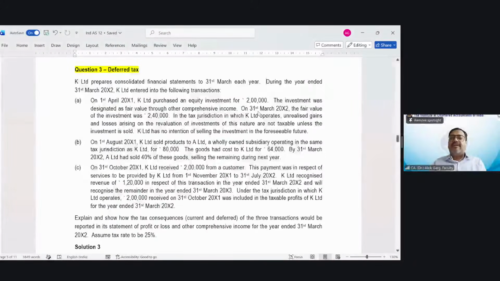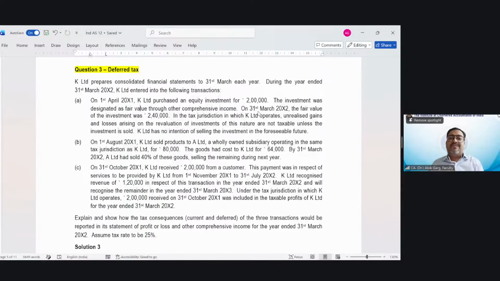During the year ended 31st March 20x2, K Limited entered into the following transactions. On 1st April, K Limited purchased an equity investment for rupees 2 lakh.